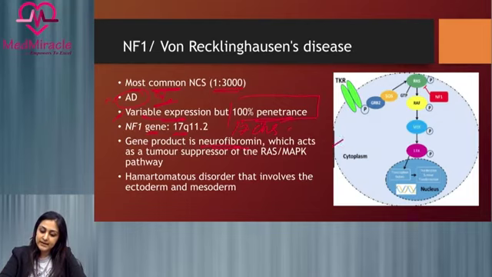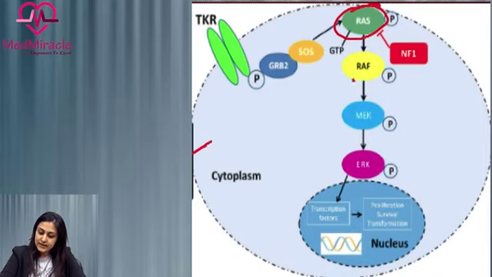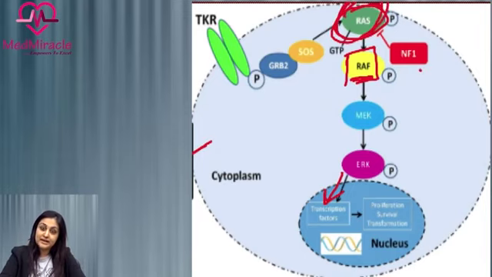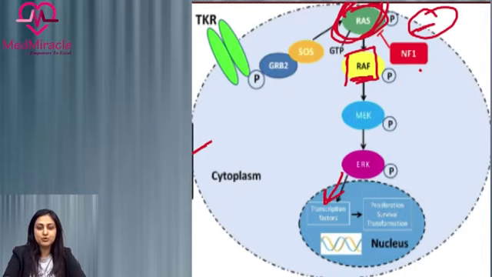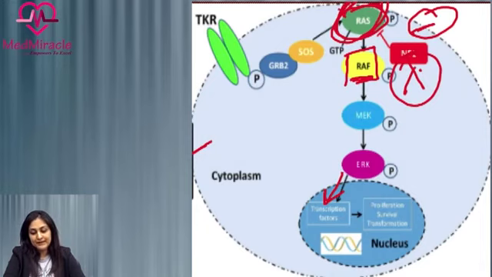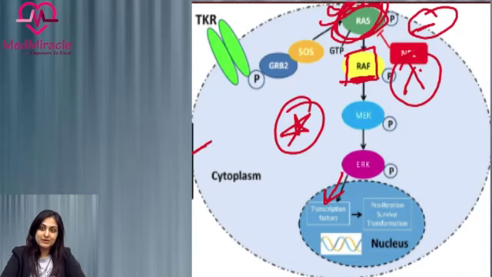So here, as you can see in this diagram, this is the RAS pathway which activates RAF protein, which further increases the transcription. So this particular RAS is controlled negatively by NF1 or neurofibromin. So this has a negative effect. When NF1 is mutated, or in people who have neurofibromatosis 1, there is loss of function of NF1, which leads to uncontrolled activation of the RAF pathway. So this is very important to remember, that neurofibromin controls the action of the RAS gene.